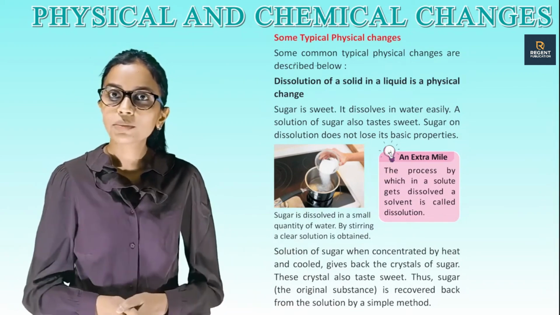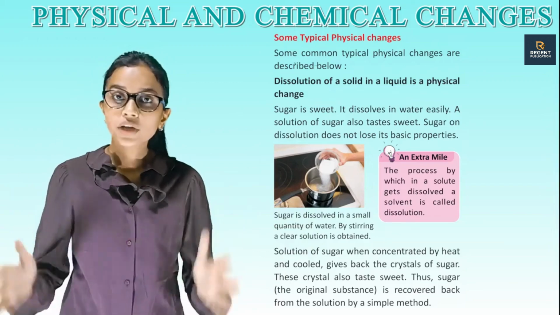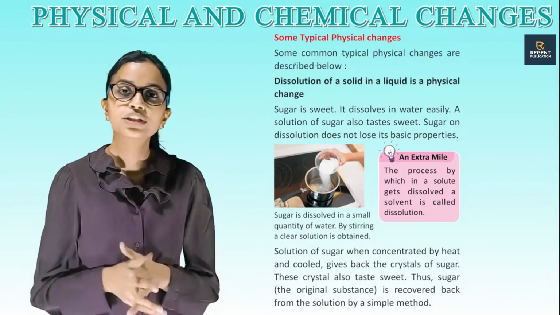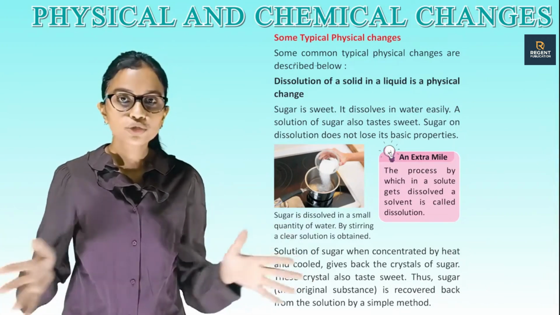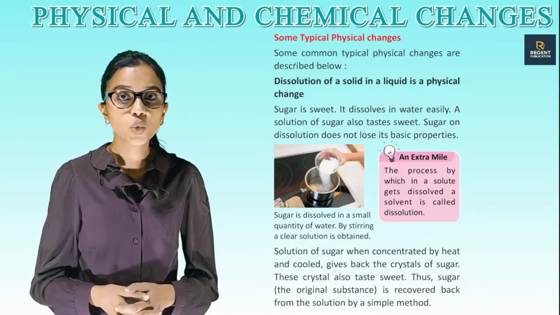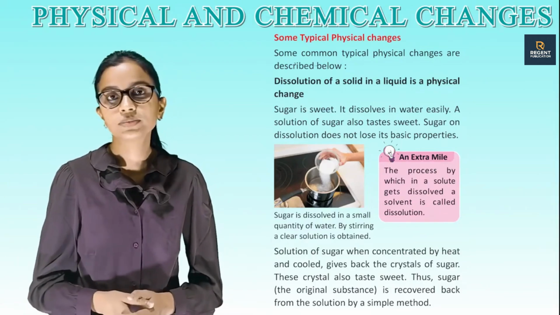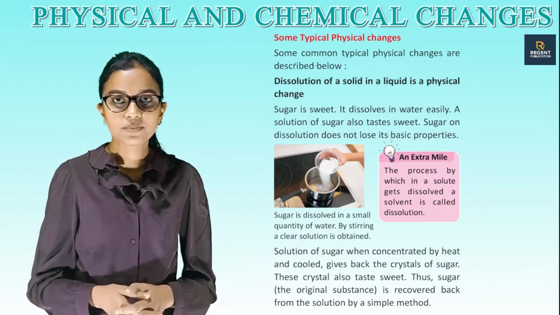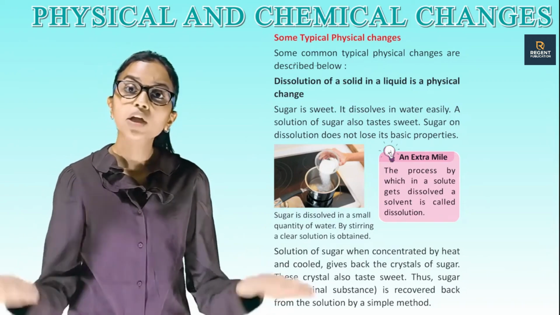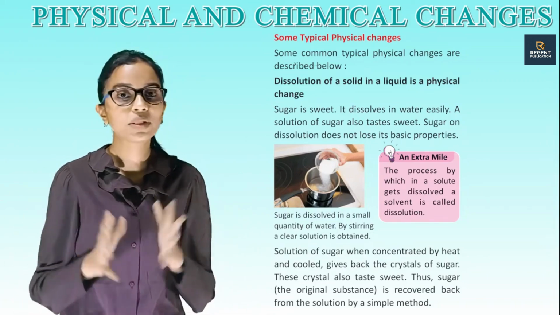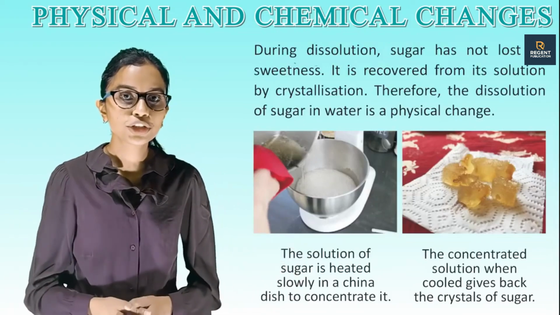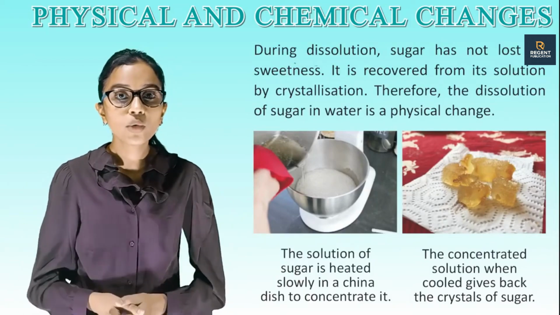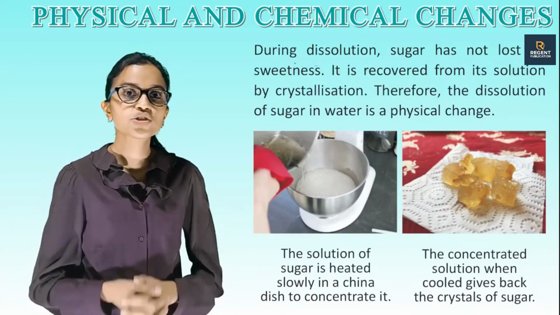So children, are you able to see the picture? Sugar is dissolved in a small quantity of water. By stirring, a clear solution is obtained. Solution of sugar, when concentrated by heat and cooled, gives back the crystals of sugar. These crystals also taste sweet. Thus sugar, the original substance, is recovered back from the solution by a simple method. During dissolution, sugar has not lost its sweetness. It is recovered from its solution by crystallization.